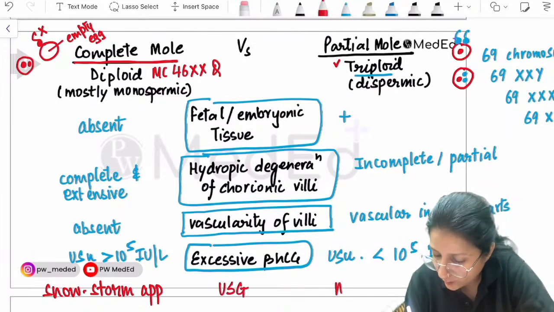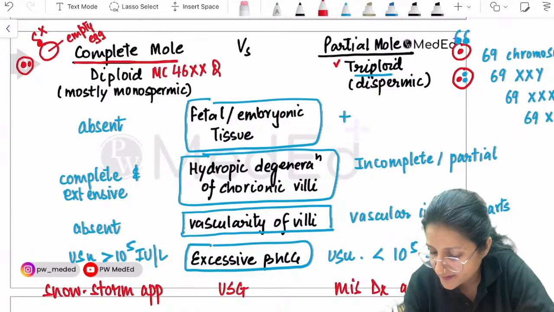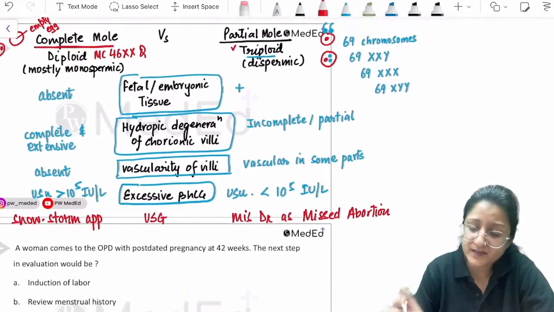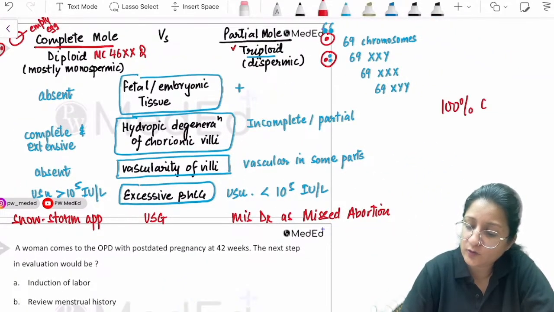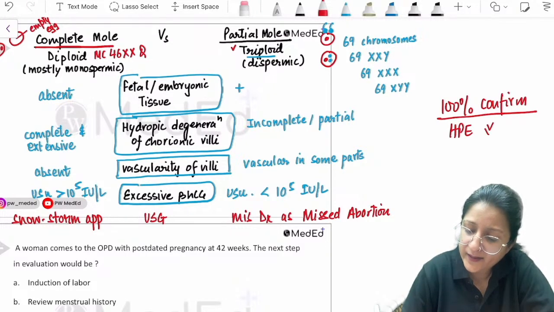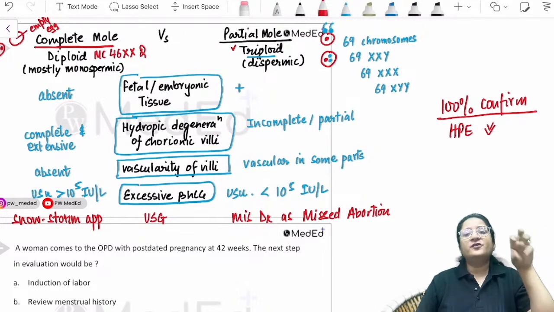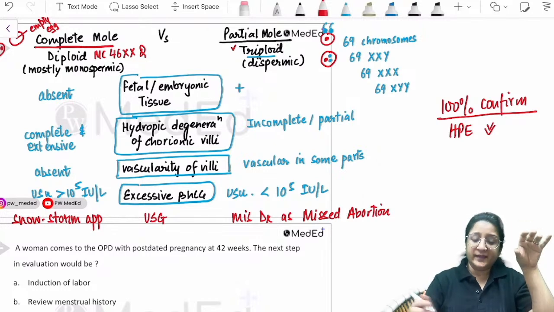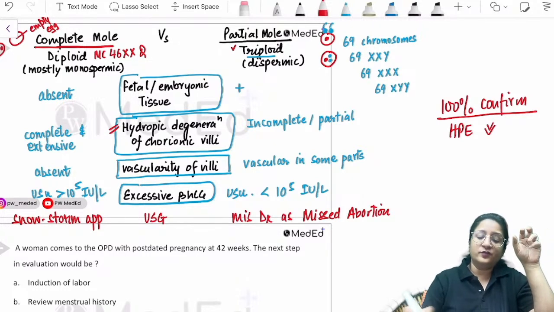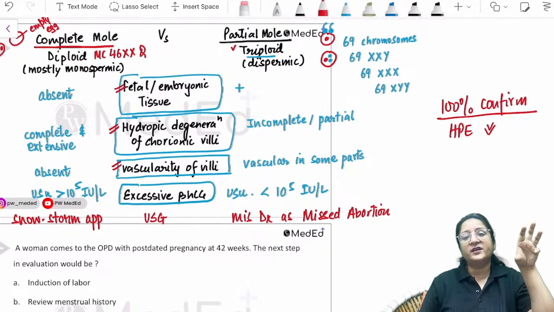Partial mole is usually going to be misdiagnosed as missed abortion. So 100% confirmation will come with histopath only. When we evacuate the molar pregnancy, we send it for histopath. Histopathology will tell me whether there is hydropic degeneration of chorionic villi, whether the villi are vascular or not, and whether there is any fetal or embryonic tissue or not. So that will be confirmed on histopath.